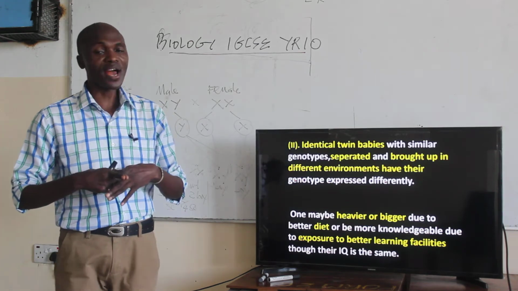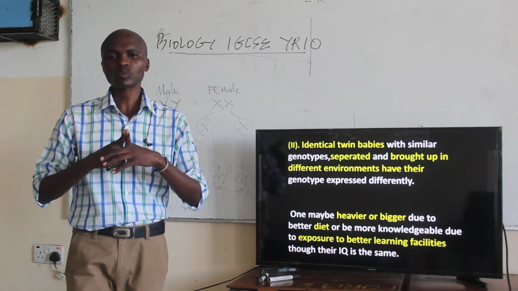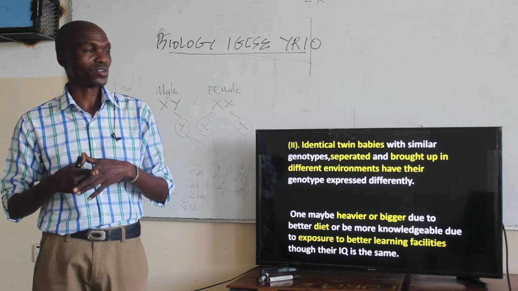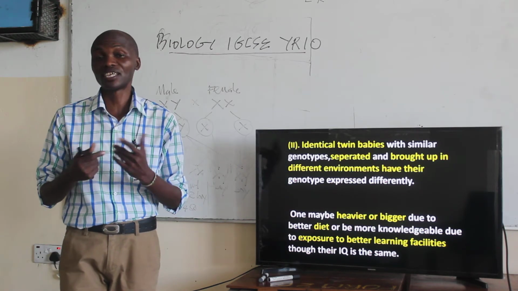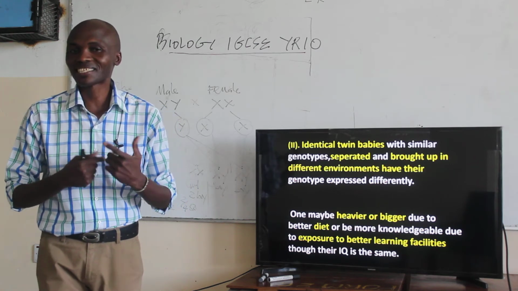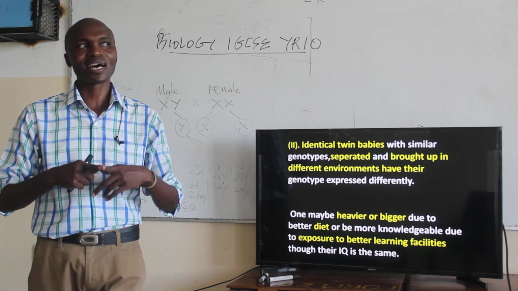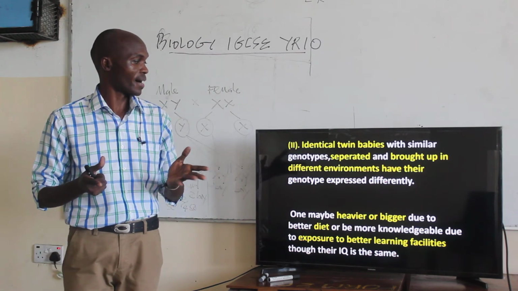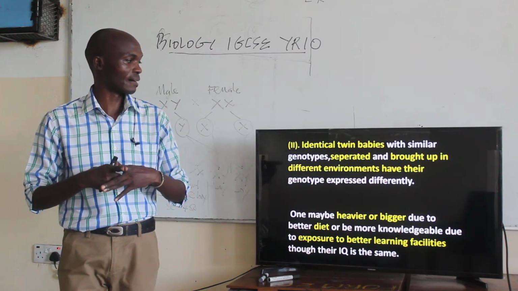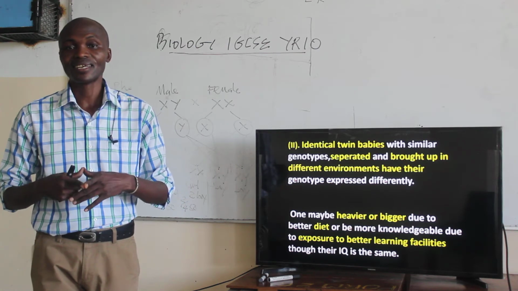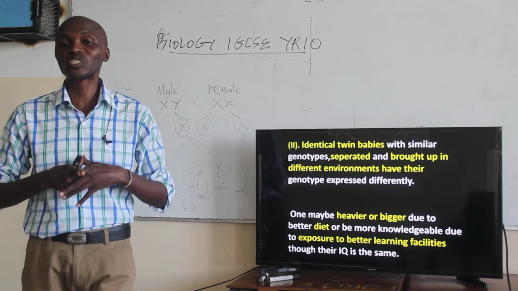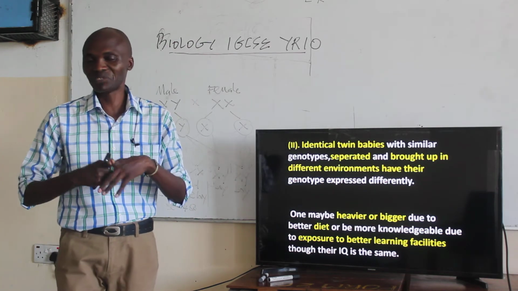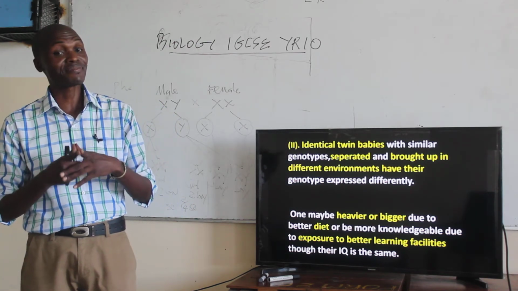Equally, you can take a case where you have two identical twin babies. Of course, twins have similar genotypes, but they are separated and brought up in different environments. It is actually interesting to know that their genotypes are likely to be expressed differently. So note here, they have the same genotype, but the environments are different.